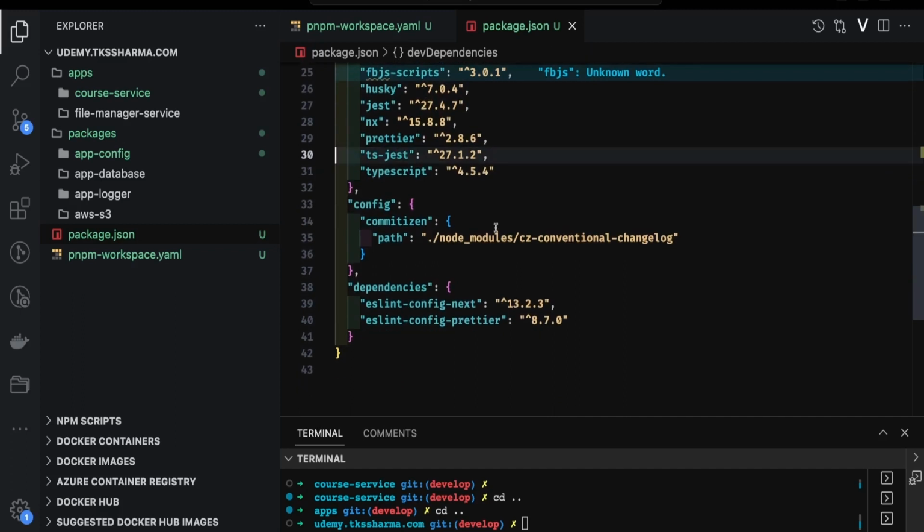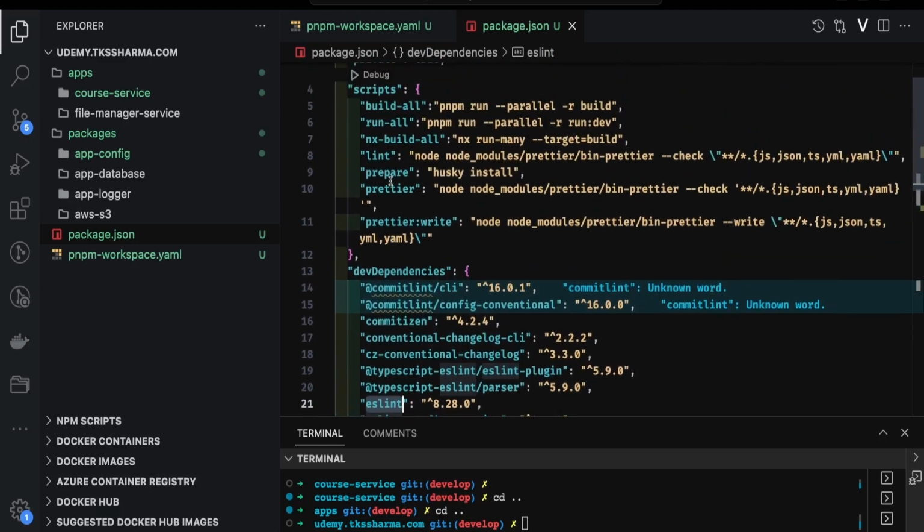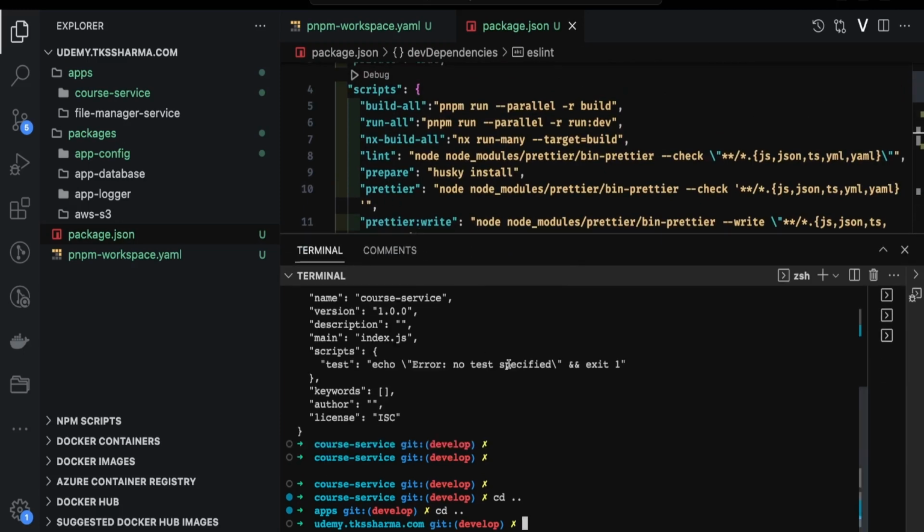We don't have prettier for Next.js yet. We are going to have it, because this is a monorepo. So if you have Next.js or SvelteKit, all the root level ESLint or prettier plugins will be added here. So here you can say Next.js is fine, ESLint, and then what we will do is pnpm install. It will install all the root level dependencies.